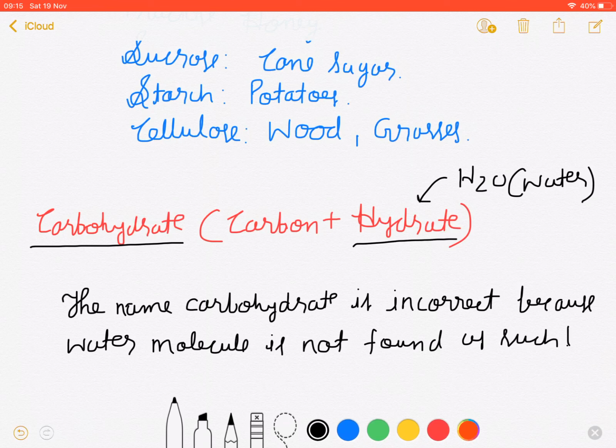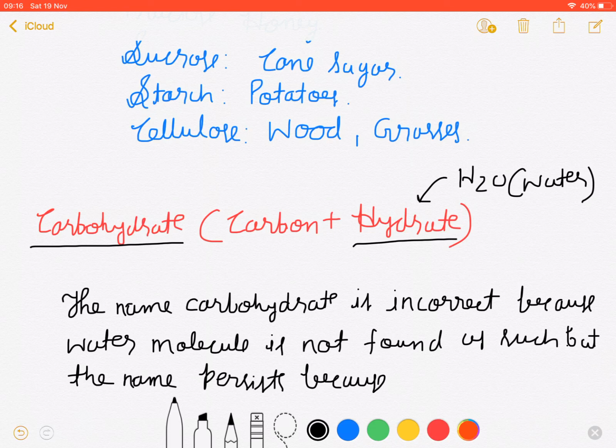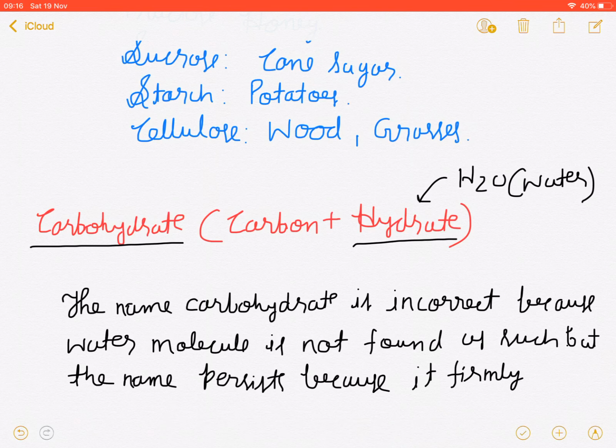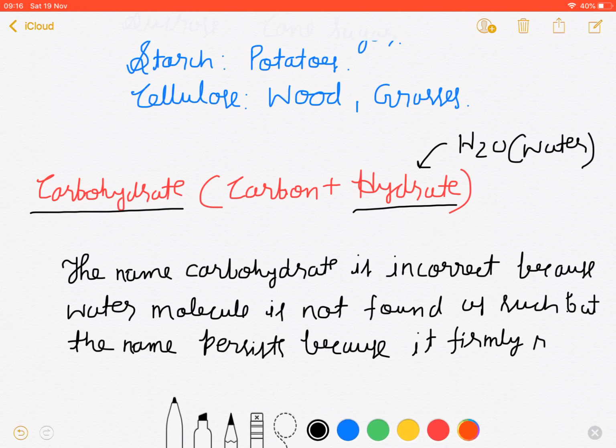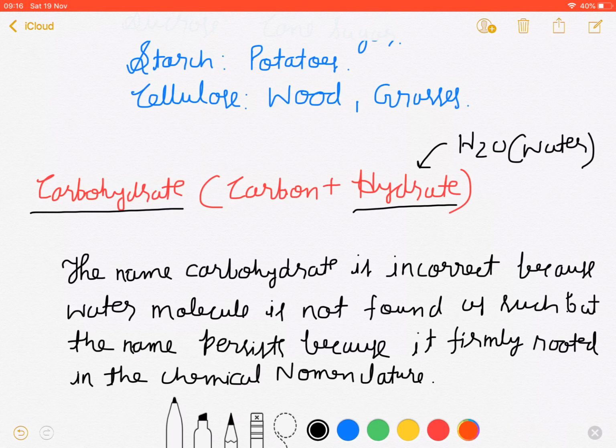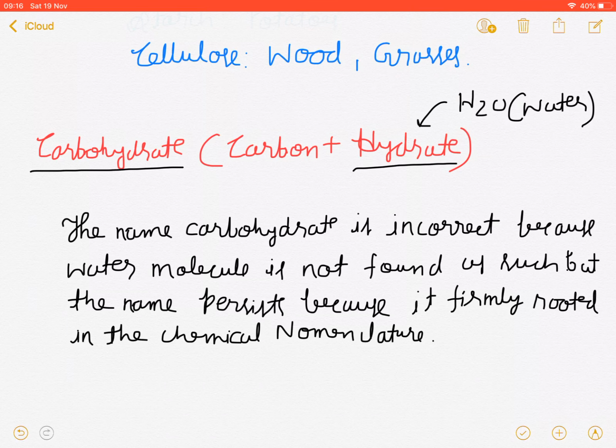But the name persists because it is firmly rooted, because this name is fixed in the chemical nomenclature. So I hope this point is clear right now.